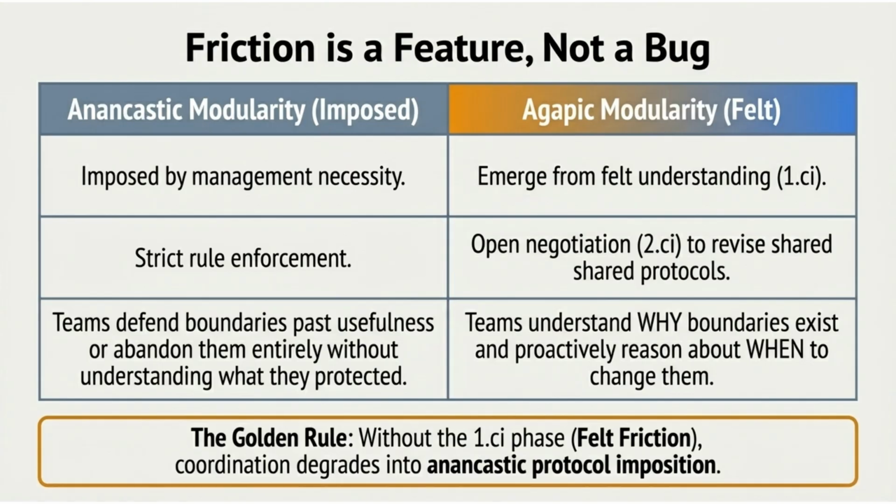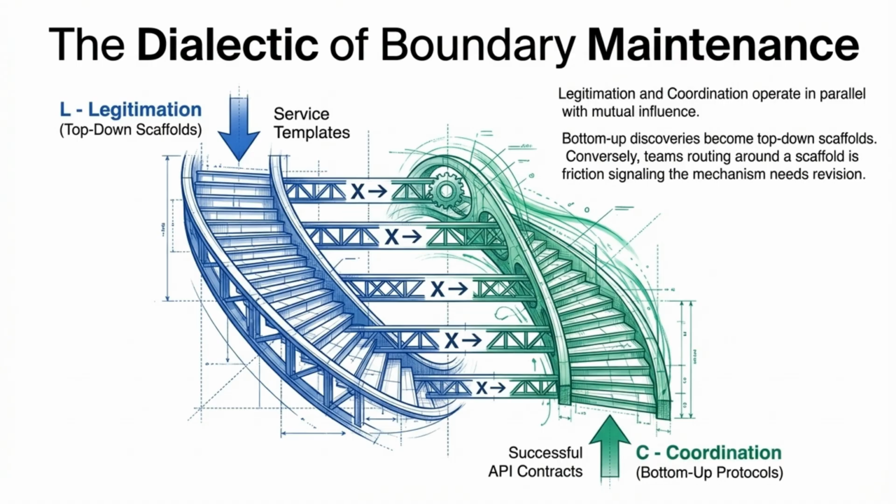Anancastic modularity is imposed by management, while agapic modularity emerges from felt understanding and open negotiation. The golden rule is that without the felt friction phase, coordination degrades into protocol imposition. The dialectic of boundary maintenance shows how legitimation and coordination operate in parallel. Bottom-up discoveries become top-down scaffolds, and teams routing around a scaffold signal that the mechanism needs revision.